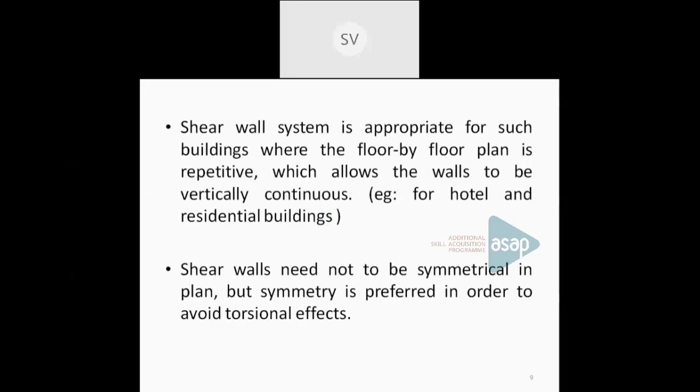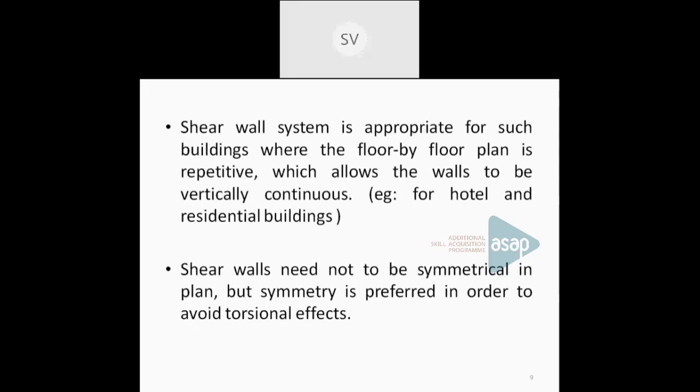Examples are hotels and residential buildings, apartments, etc. And when a shear wall is provided, it need not be symmetrical in plan, but if it is symmetrical, we can reduce the effect of torsion or twist.